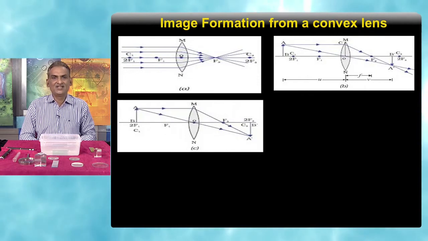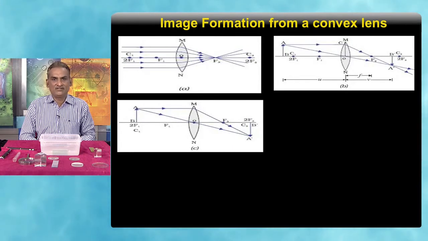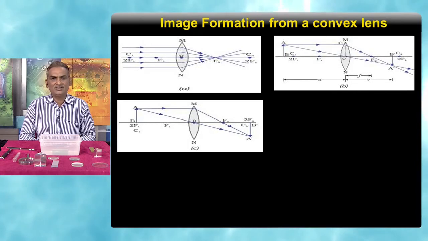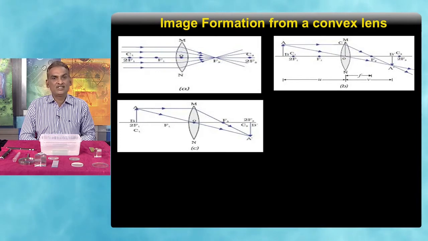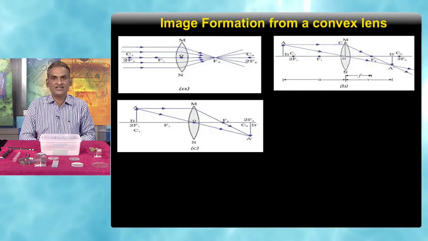In the third case, we have the object exactly at 2f. So, the image is formed on the opposite side, that is on 2f. The rule will be the same: the ray which is parallel to the principal axis, after refraction, will pass through the focus, and the ray which passes through the optical center will go undeviated. And on the other side of the convex lens, we have the image exactly similar in size, but inverted and real.